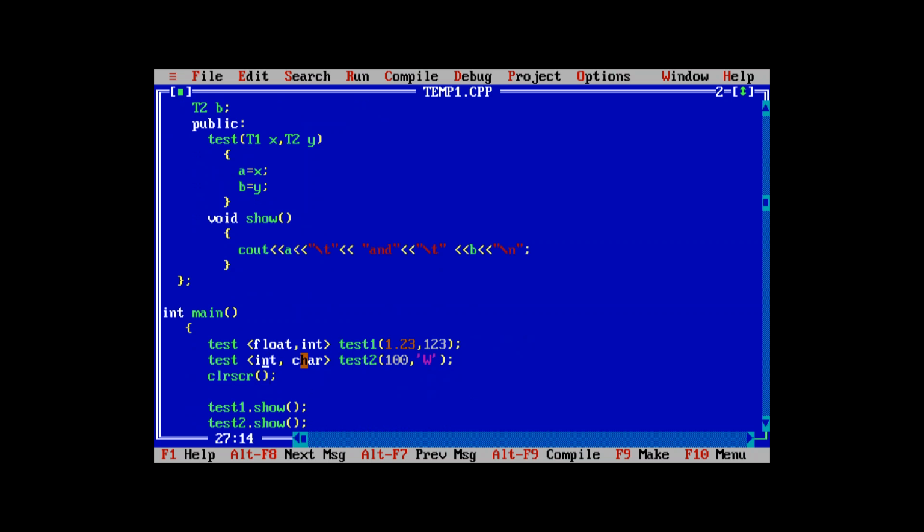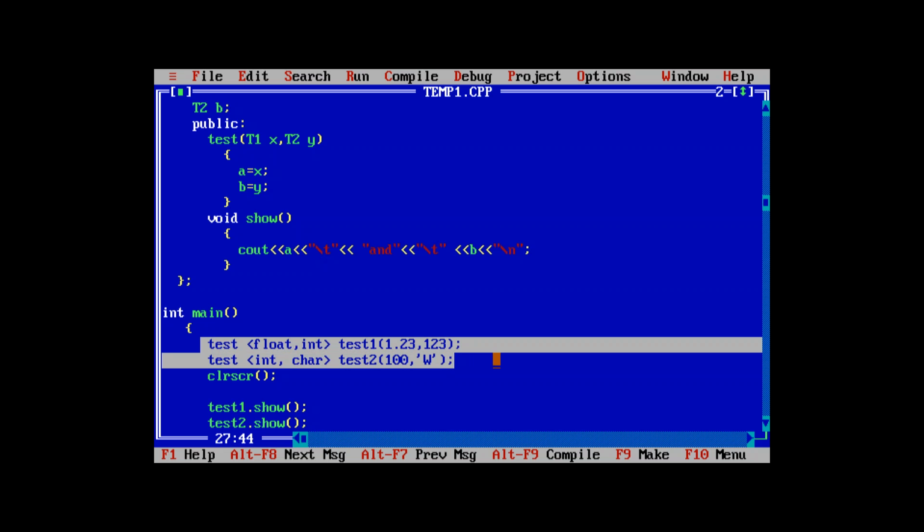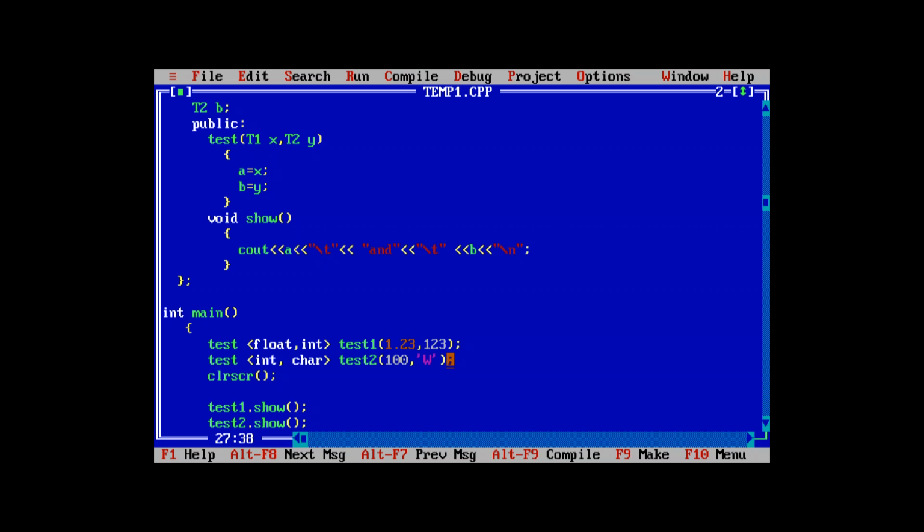From test1, the x value will be 1.23 and the y value will be 123. And for the second object, the x value will be an int, that is 100, and the y value will be a character, that is 'w'. So these are the two cases of passing the values.